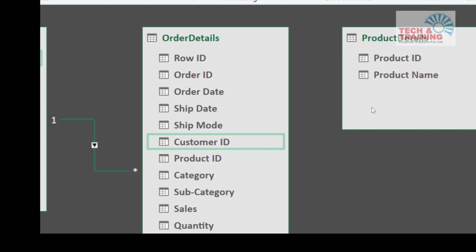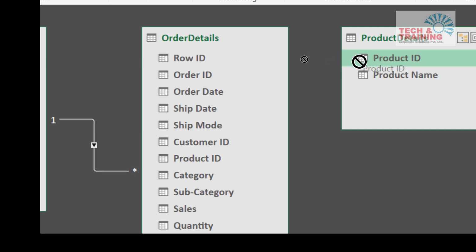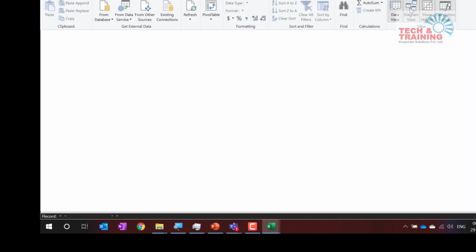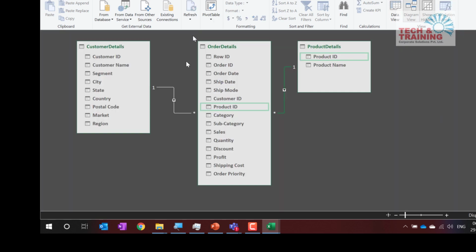Now let us see what problems we may come across when we talk about relationships. So I go ahead and connect this product ID. Make sure that you do not import any blank row or column. What we have done here is created a one-to-many relationship. That means one product ID will be unique to that respective product, but that product can be ordered many times by different customers or maybe the same customer. So again, we have to make an entry here.